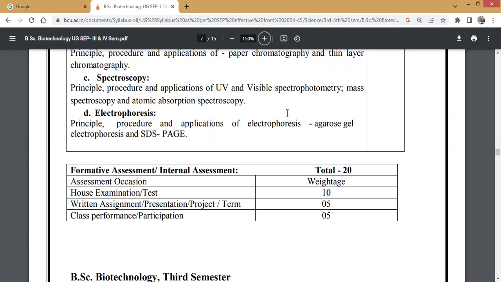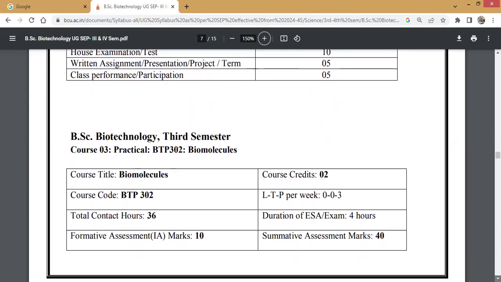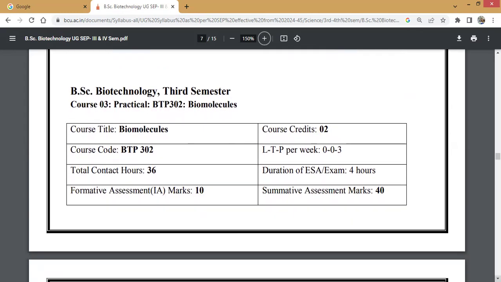Okay, so you're studying all these four units for 80 marks. If 80 is for theory, then 20 is your IA marks. Internal assessment will be done for 20 marks. So this 20, how are we going to divide? House examination or maybe the test, that carries 10 marks. Written assignment, then presentation or project, that carries 5 marks. Then class performance or participation in the class, that carries 5 marks. So a total of 20 marks for your theory paper from the IA marks.